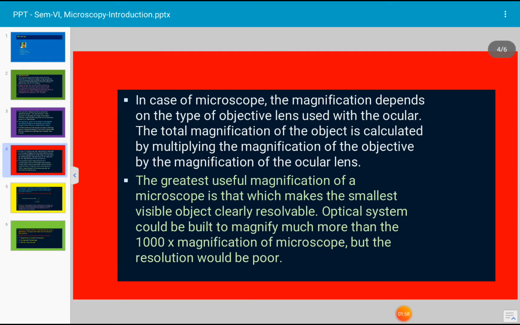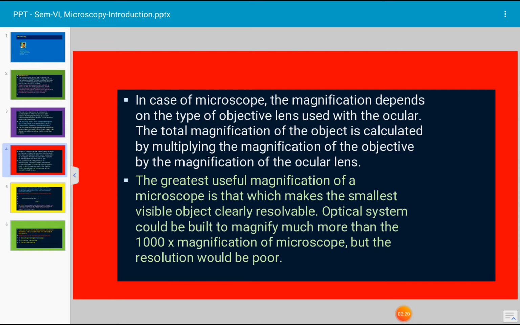In the case of a microscope, the magnification depends on the type of objective lens used with the ocular. The total magnification of the object is calculated by multiplying the magnification of the objective by the magnification of the ocular lens.